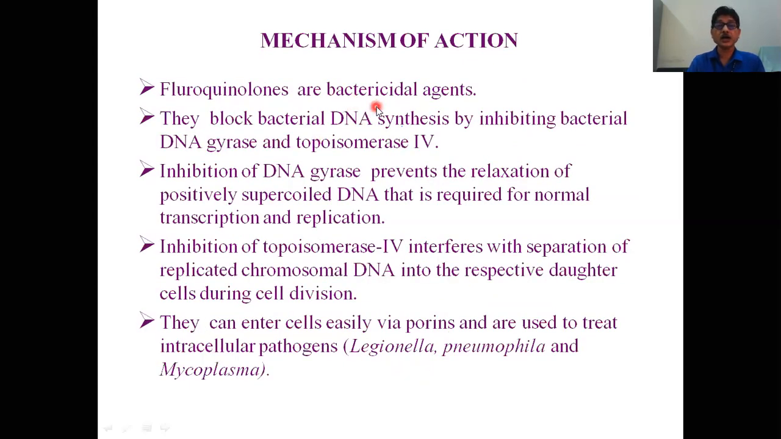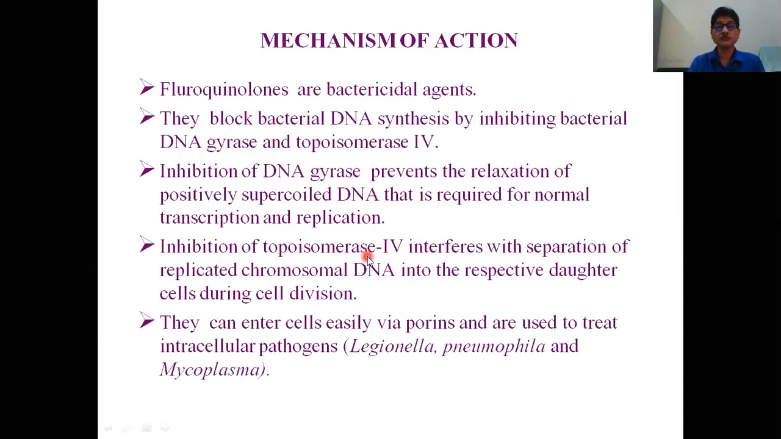Now, fluoroquinolones are bactericidal agents. They block bacterial DNA synthesis by inhibiting bacterial DNA gyrase and topoisomerase 4. Inhibition of DNA gyrase prevents the relaxation of positively supercoiled DNA that is required for normal transcription and replication. If you are inhibiting this enzyme, the supercoiled DNA cannot be separated, so replication and transcription are not possible. New protein synthesis will not be there, so bacterial multiplication will not be possible.